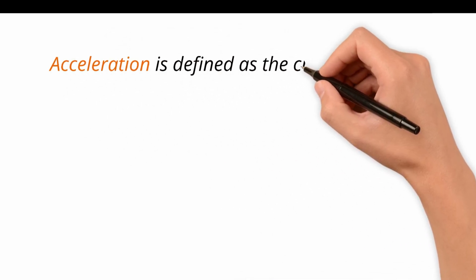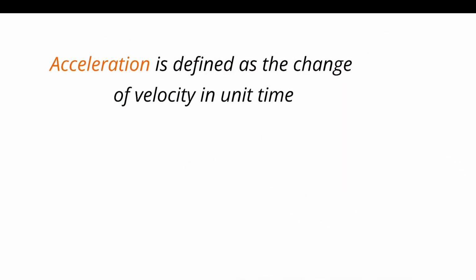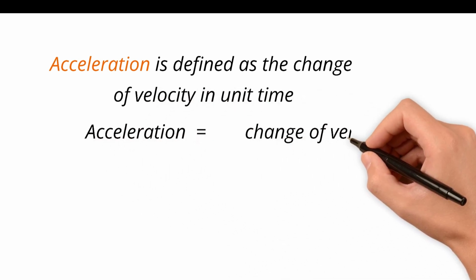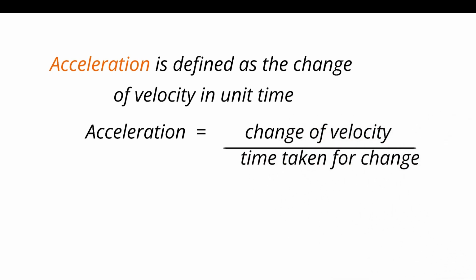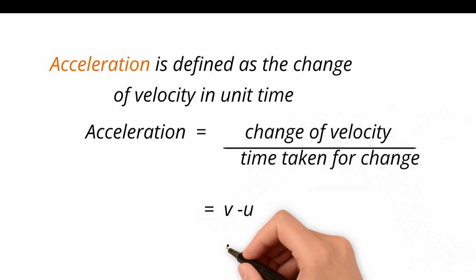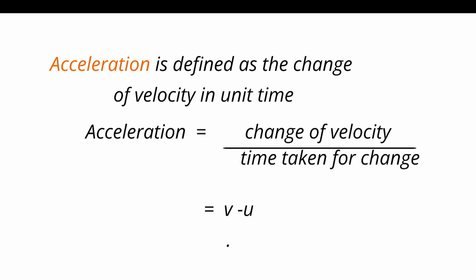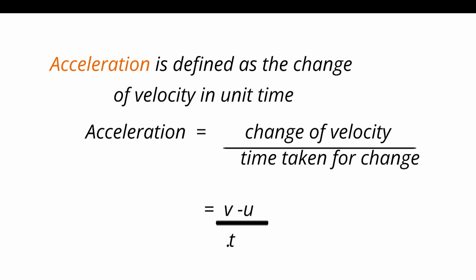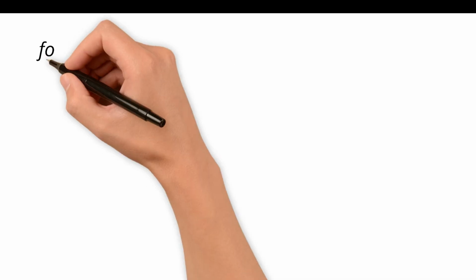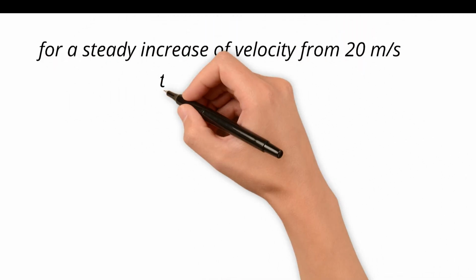Now let us define what is acceleration. Acceleration is defined as change of velocity in unit time. If you write it mathematically, acceleration is equal to change of velocity divided by time taken for that change. Whenever we talk about change in velocity, it is always final velocity minus initial velocity. So the final velocity here we represent with v and the initial with u, whereas the time t is the time taken for this change.